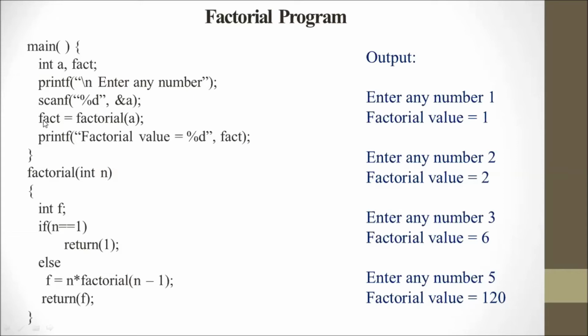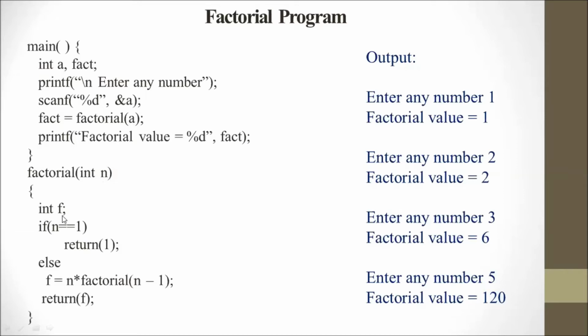Here the control passes to the factorial function, the actual function call, and the factorial function takes int n. Suppose we give the value 3. The value of a is copied to the variable n, so n will receive the value 3.